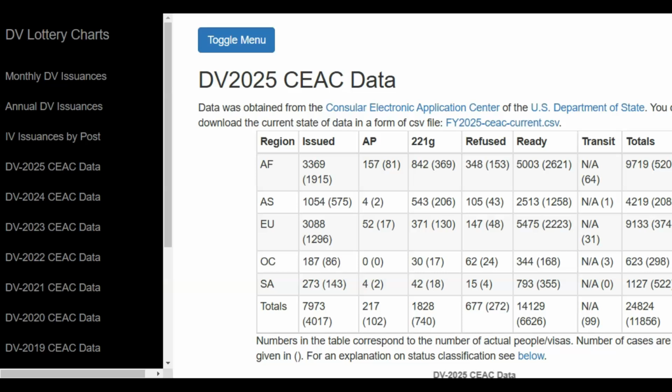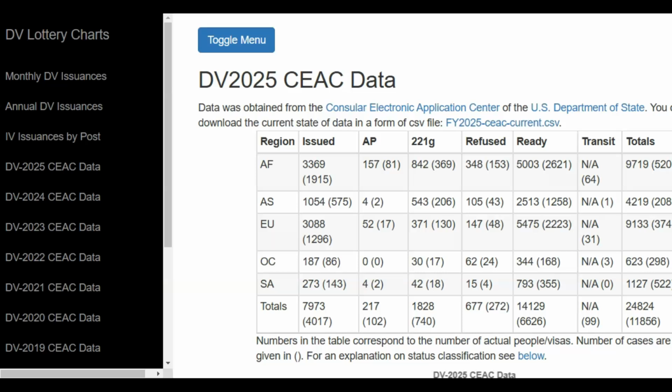In other words, 3,369 applicants from 1,915 cases were issued diversity visas during the first quarter of the DV 2025 program. And that principle applies to every other box in this table.